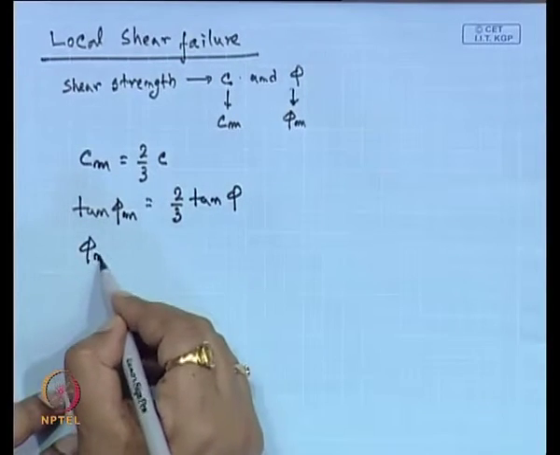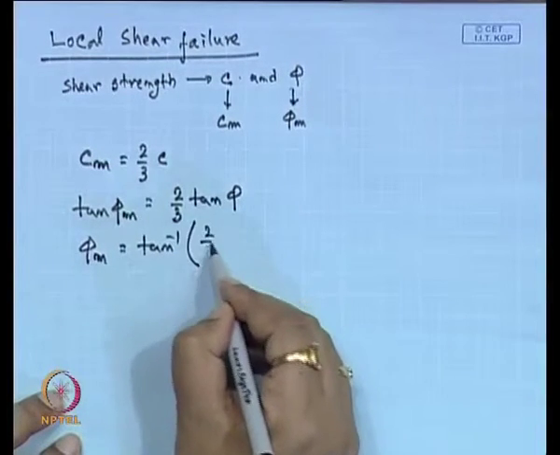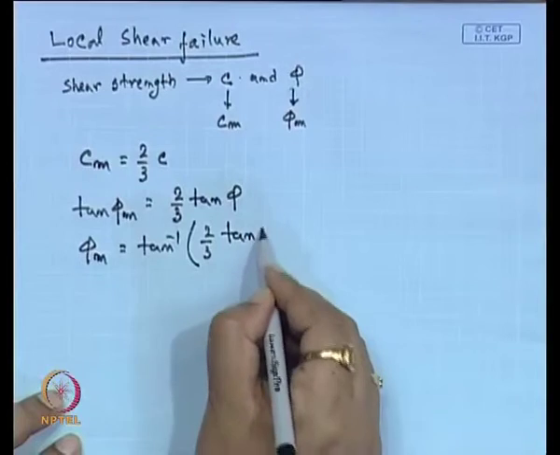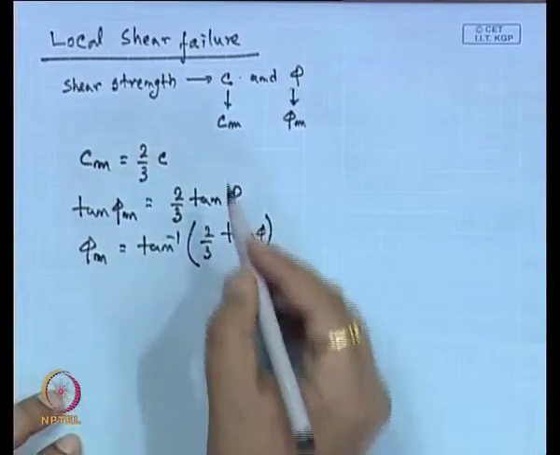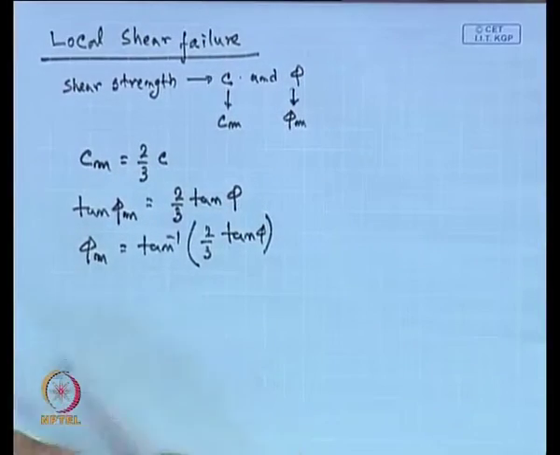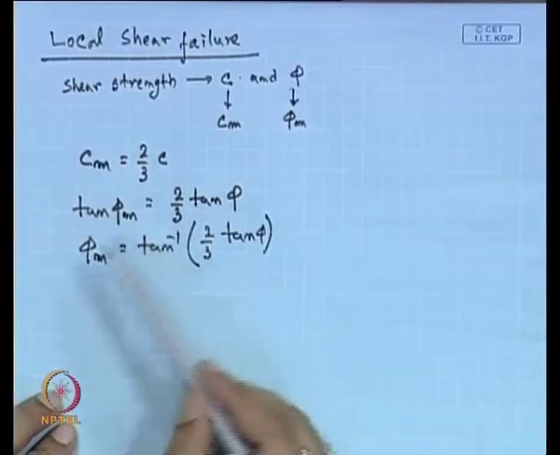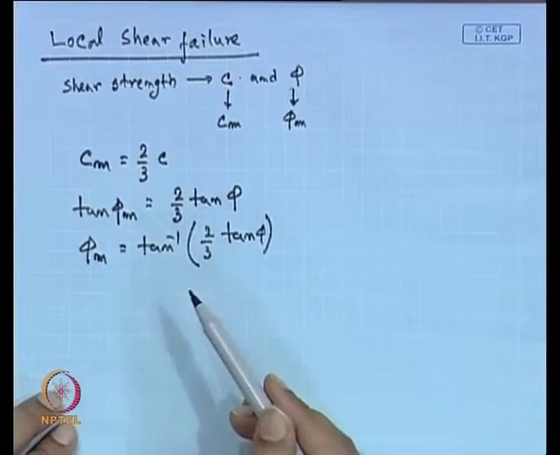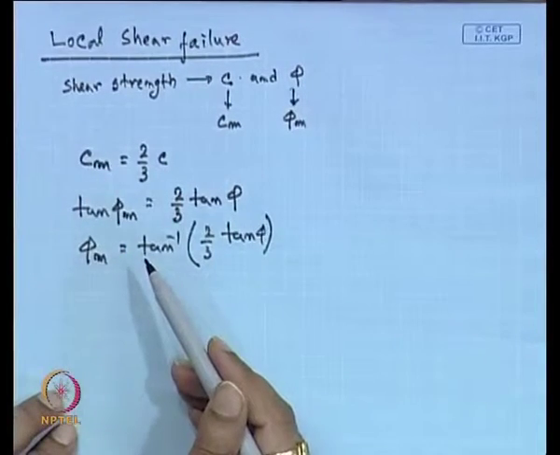So phi m will be tan inverse of 2/3 of tan phi. In place of phi and C, we have to use phi m and Cm when we calculate the load bearing capacity of the soil in case of local shear failure.